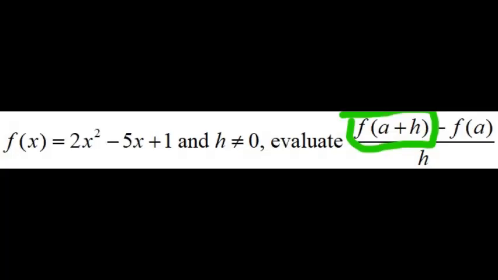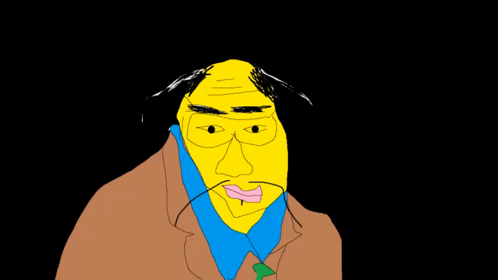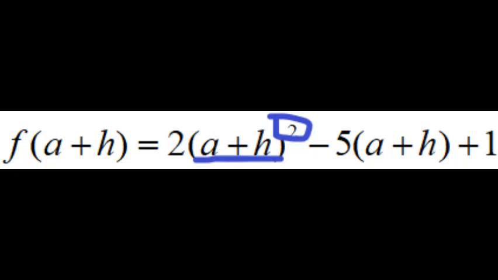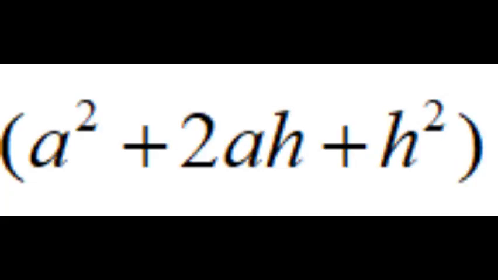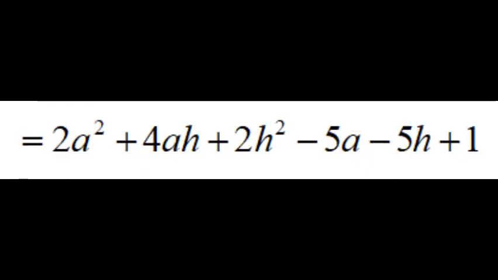Now we focus on f of a plus h. This means we replace x with a plus h, where anything squared is anything multiplied by itself. 2 squared is 4, 4 squared is 16, so a plus h squared must be a squared plus 2ah plus h squared. Now we can simplify everything by distributing the 2 and the 5. Now we can plug this into f of a plus h.